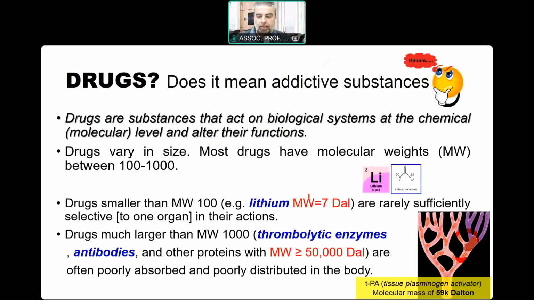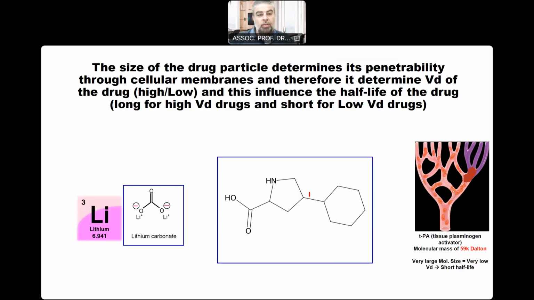Now, the take-home message is that the size of the drug particle determines its ability to penetrate the cellular membranes, and therefore this will also influence its volume of distribution. Whether the drug has a high or low volume of distribution will in turn influence the half-life of the drug, whether long or short, based on its molecular size.